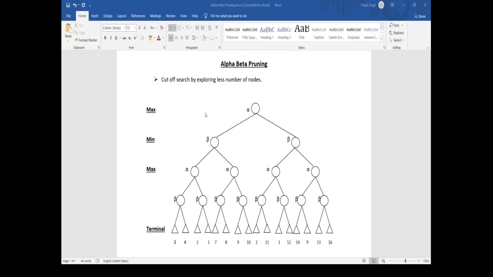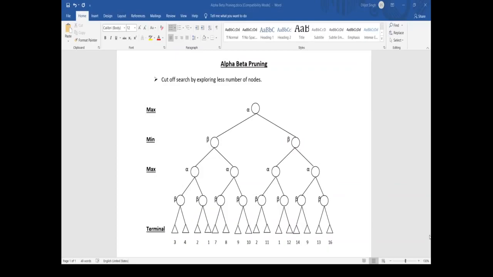Alpha beta pruning applied to a standard minimax algorithm returns the same move as the standard algorithm does, but it removes all the nodes which are not affecting the final decision but making the algorithm slow. Hence, by pruning these nodes, it makes the algorithm fast.